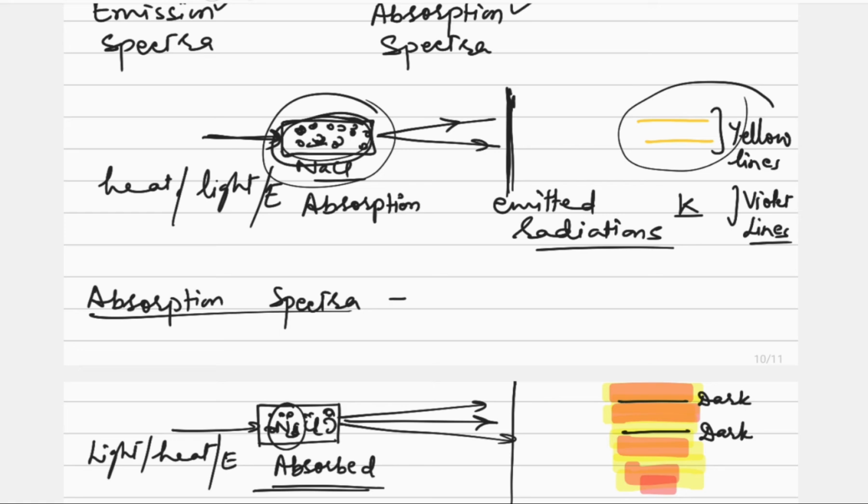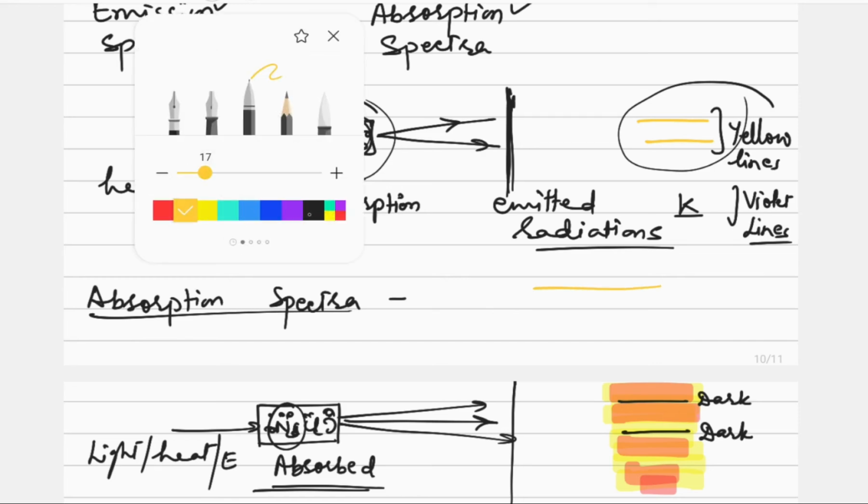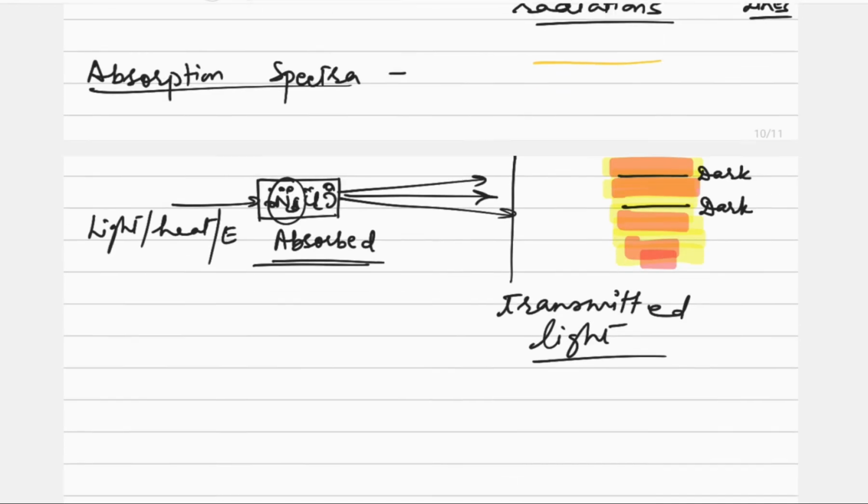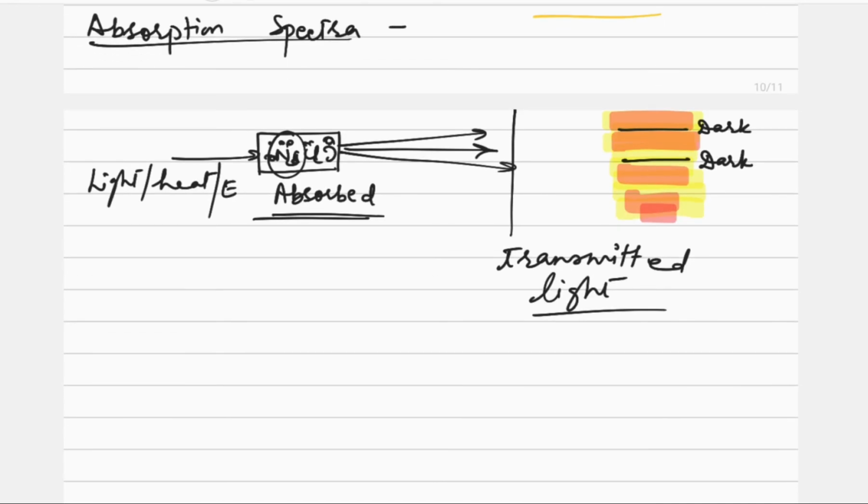Why is it so? Because there we are observing the emitted radiations, while in the absorption spectrum we are observing the transmitted light. So the light corresponding to the nature is absorbed by the sample, that is not transmitted. That is why that color is missing. So we are getting the dark lines in the same place. So we can say this also, that absorption spectra is just like the negative of a photograph.